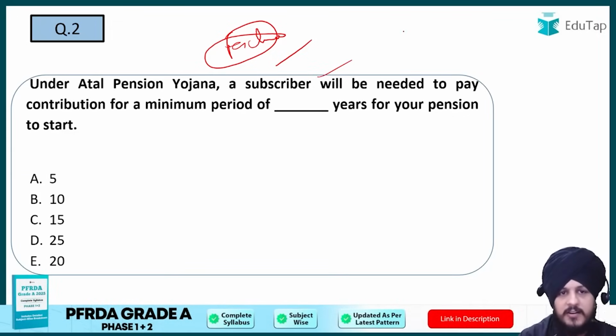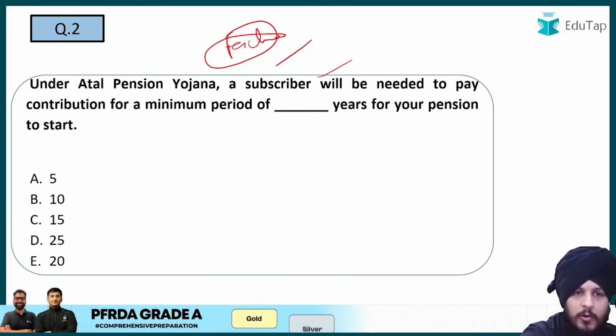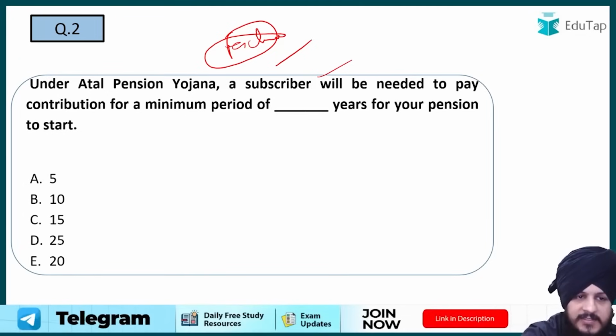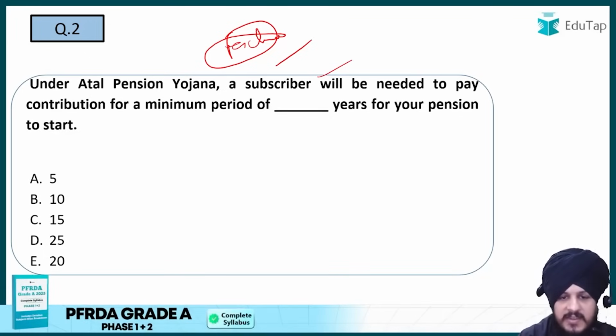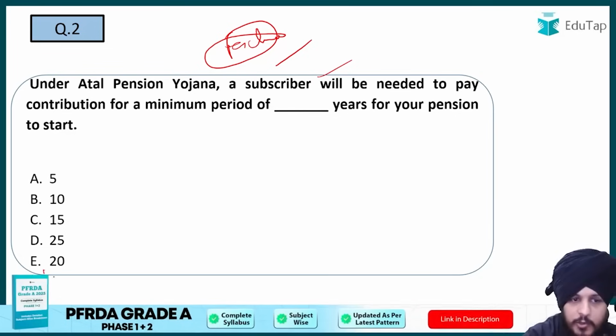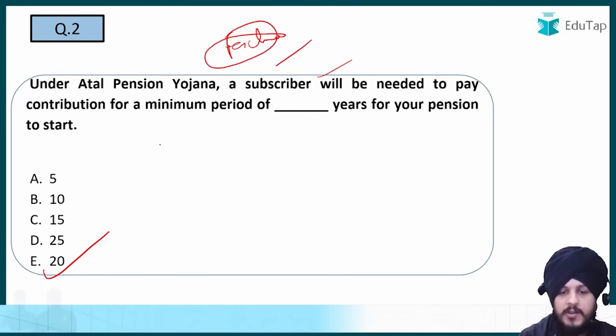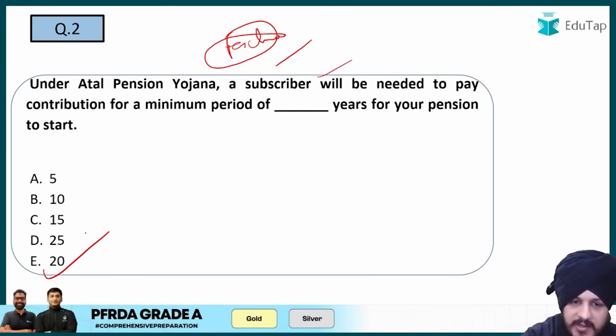So the thing is that under Atal Pension Yojana, a subscriber will need to pay contribution for a minimum number of dash years for your pension to start. So option A is 5 years, option B is 10 years, option C is 15 years, option D 25 years, and option E is 20 years. So E is going to be the correct answer with respect to this question, because the minimum time duration for contribution under the APY scheme is 20 years only, right?